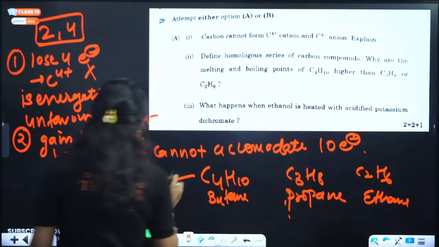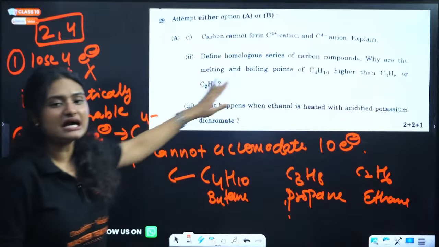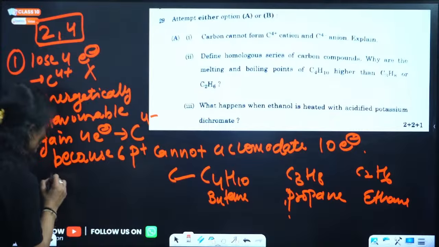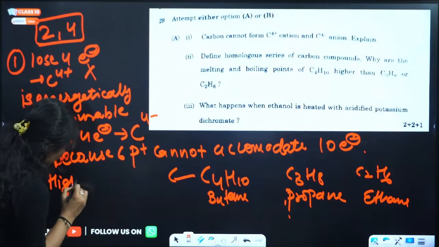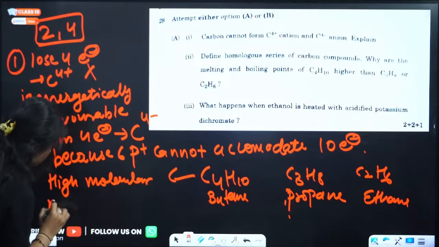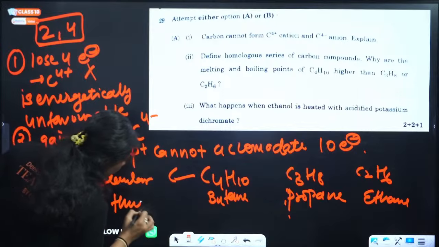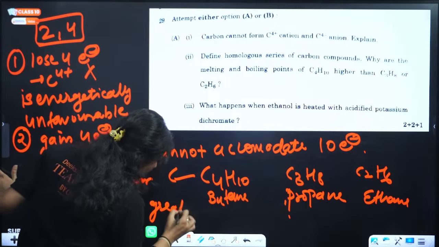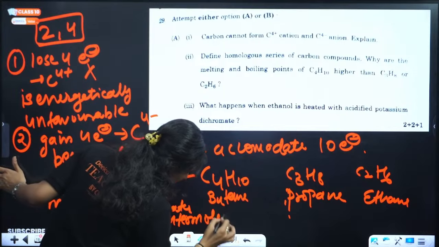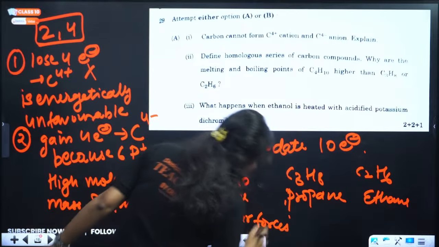So what is happening here actually? The melting point of butane is higher than propane and ethane because it has high molecular mass, and thus greater intermolecular forces of attraction.